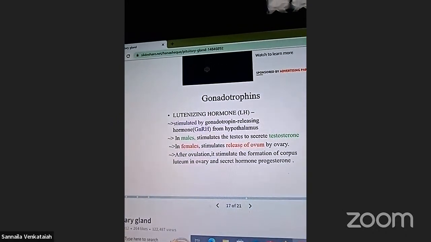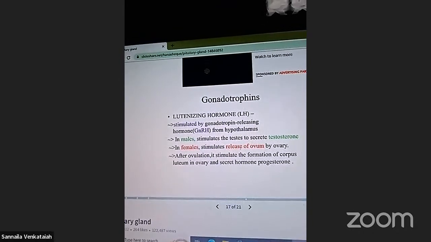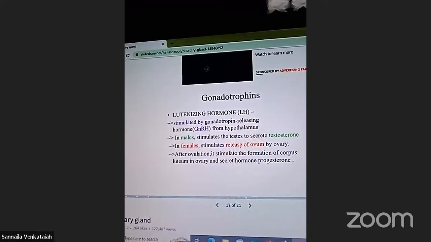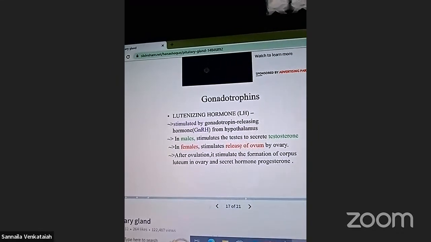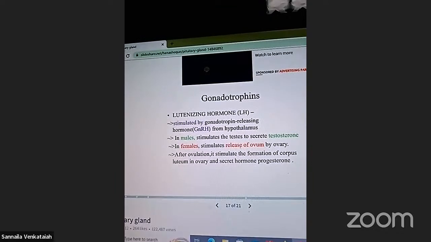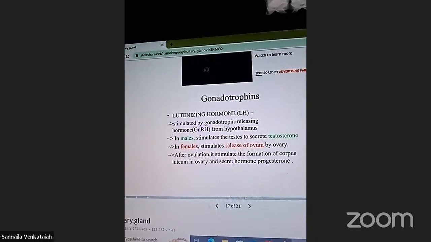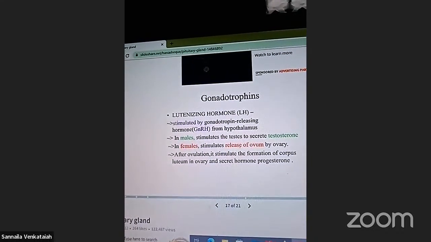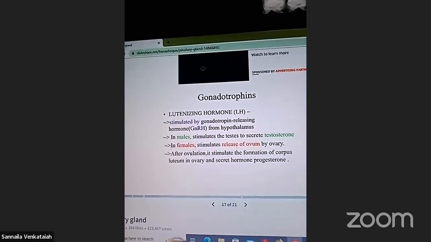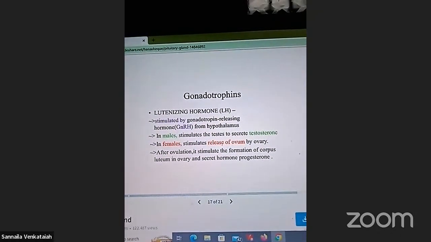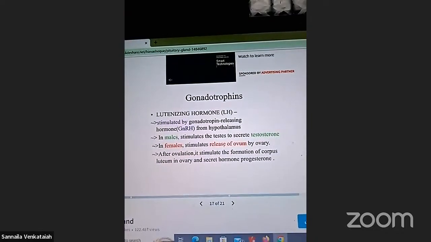Gonadotrophins, luteinizing hormone, LH. In males, it stimulates the testes to secrete testosterone. In females, it stimulates the release of the ovum by the ovary. Right? The production of sperms is called spermatogenesis.